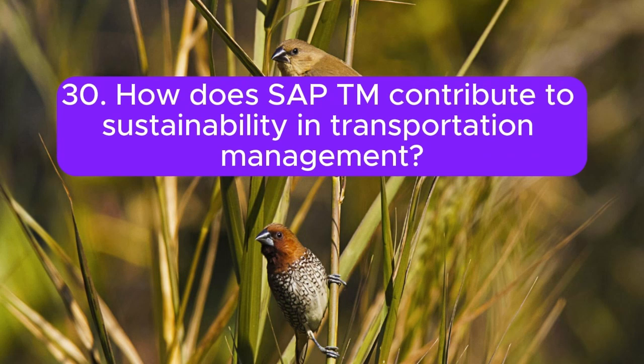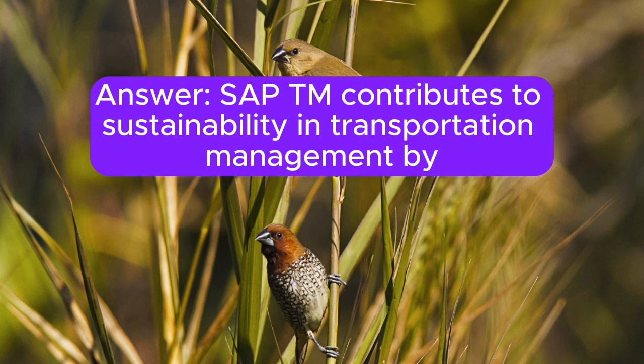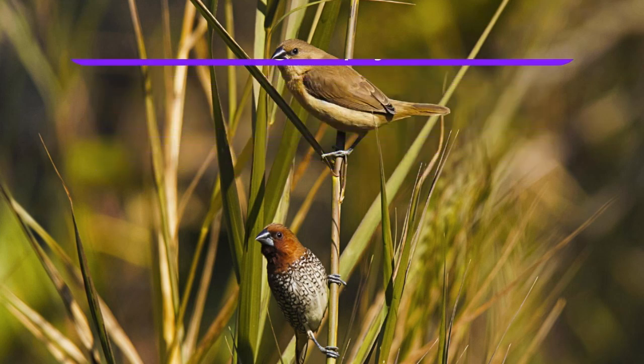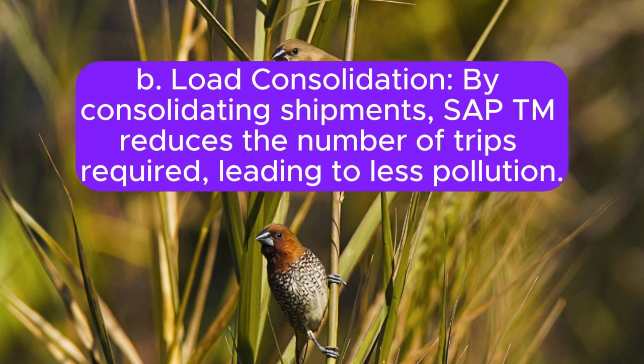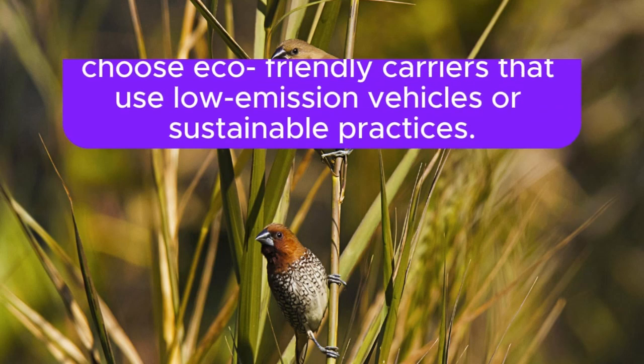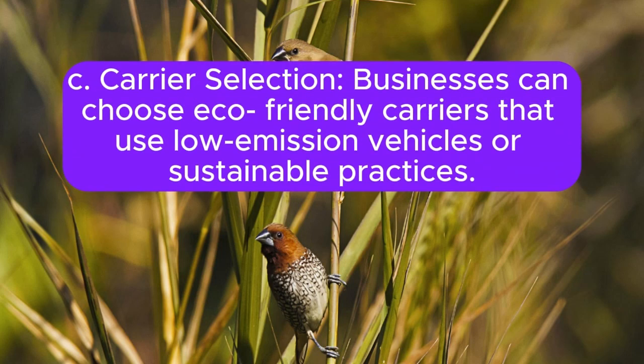30. How does SAP TM contribute to sustainability in transportation management? Answer: SAP TM contributes to sustainability in transportation management by: A. Route optimization. It helps minimize fuel consumption and emissions by optimizing routes and reducing empty miles. B. Load consolidation. By consolidating shipments, SAP TM reduces the number of trips required, leading to less pollution. C. Carrier selection. Businesses can choose eco-friendly carriers that use low-emission vehicles or sustainable practices.